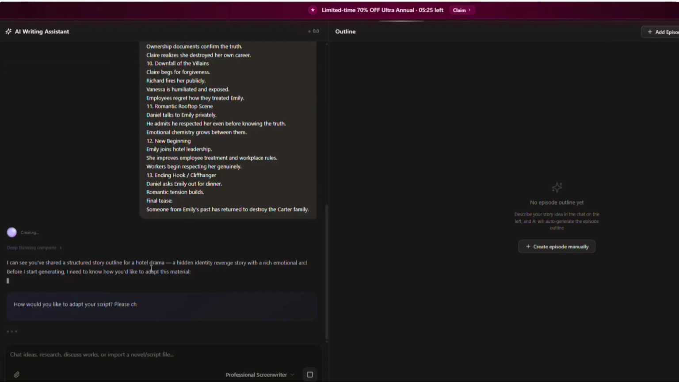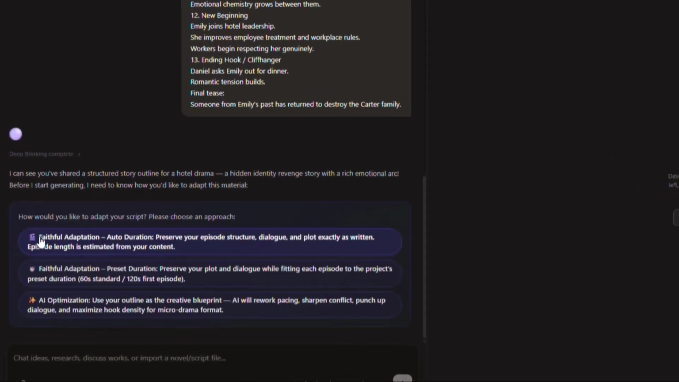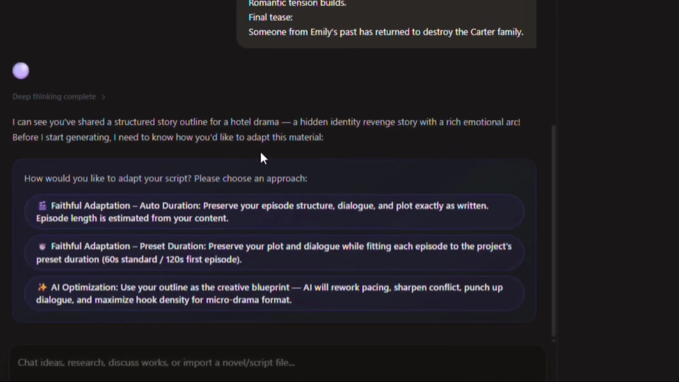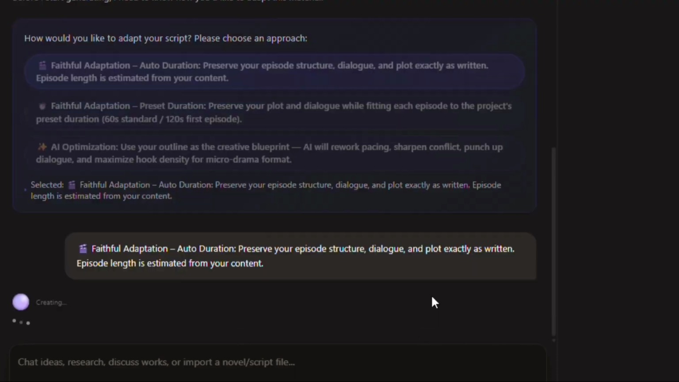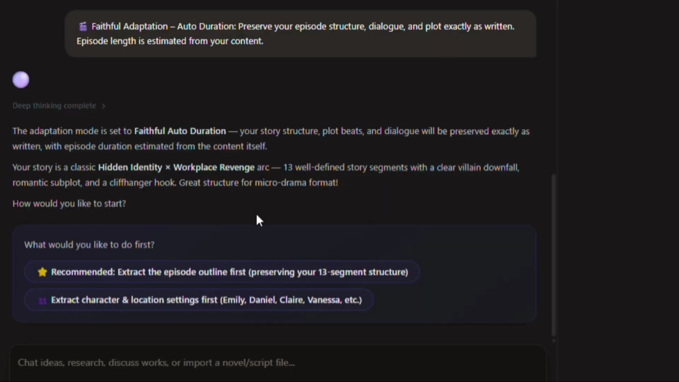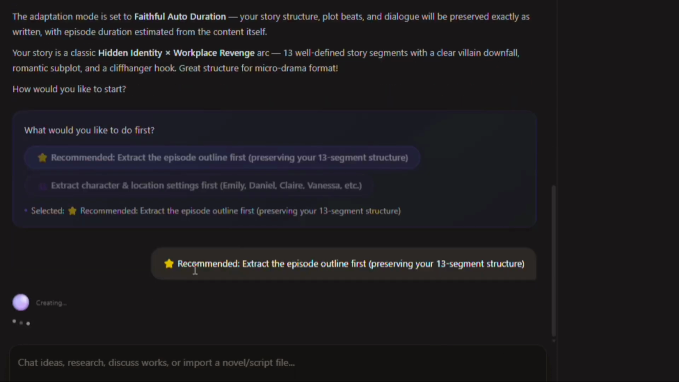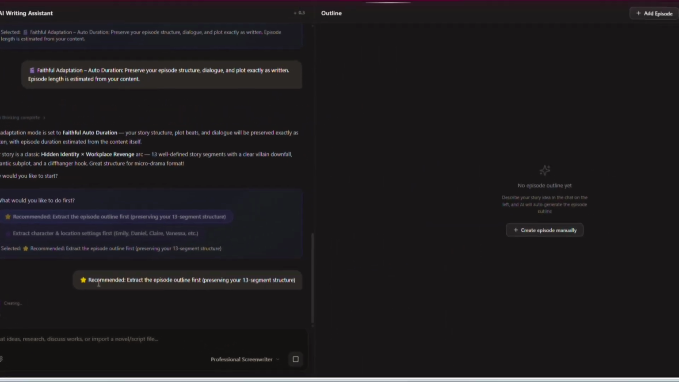Then it will ask us a few questions. For example, first, it asked whether we want everything exactly according to the script or whether we want AI to implement some creative changes as well. Here, I'll select the option to keep everything according to the script. Then it will ask another question and I'll answer that too. After that, it will start generating everything automatically.